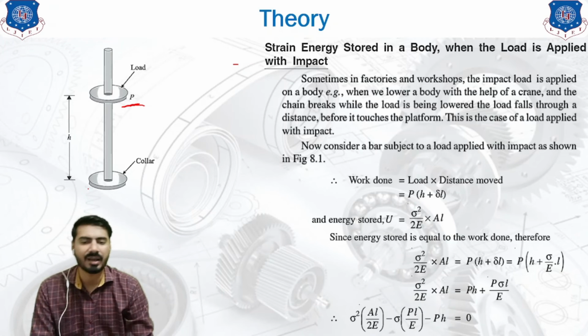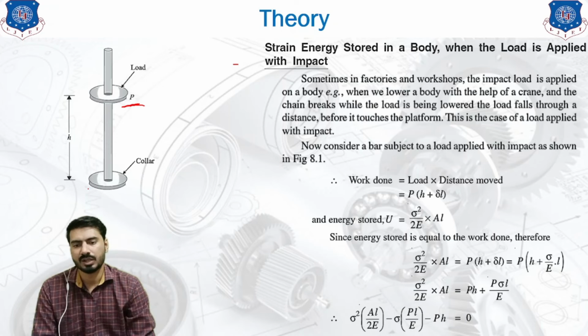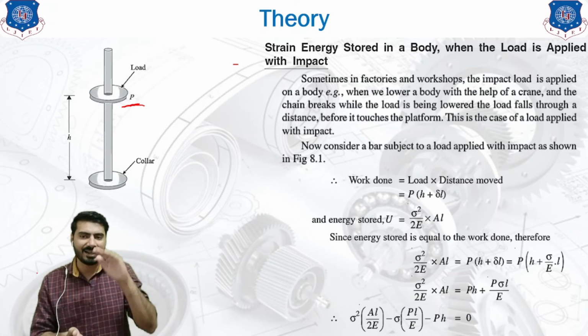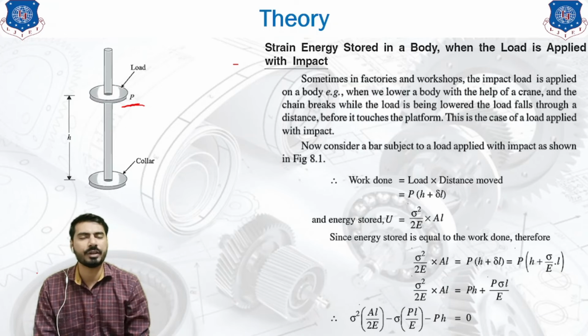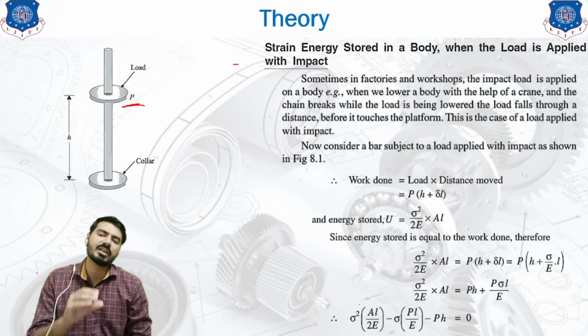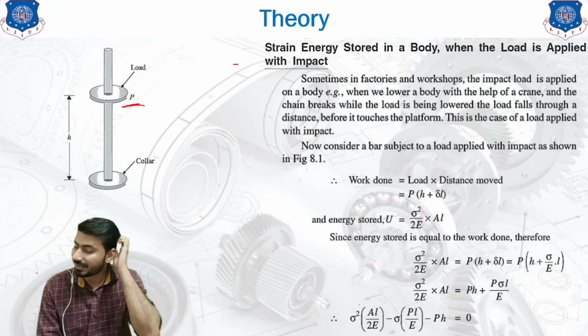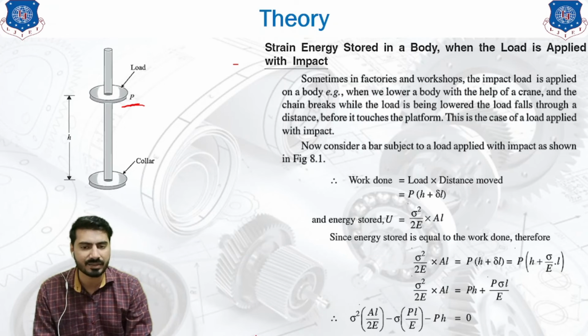Now consider a bar which is subjected to an impact load. So how much work is being done? Here the displacement work is nothing but the force into the perpendicular distance. The distance covered is, first of all, the height provided for the free fall, and later the deformation due to this impact loading, which is delta L. So the total distance is P into H plus delta L. So this is our total distance.